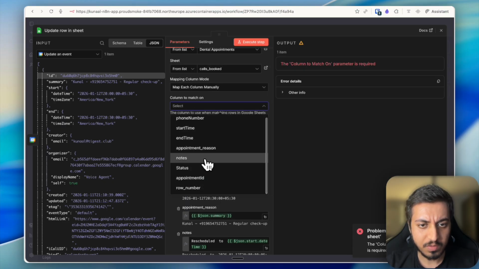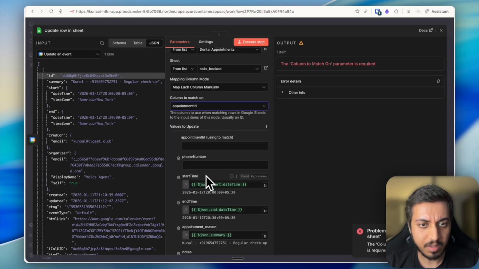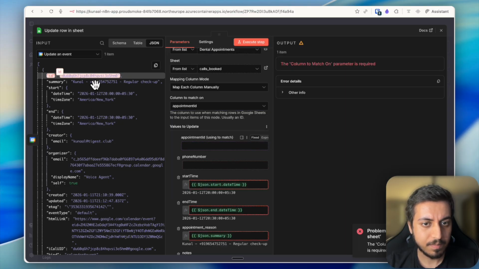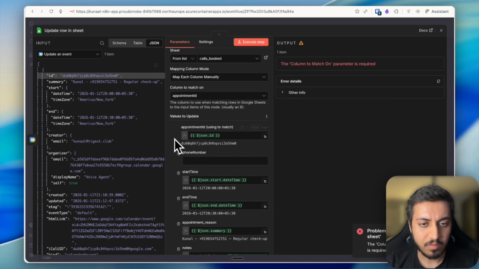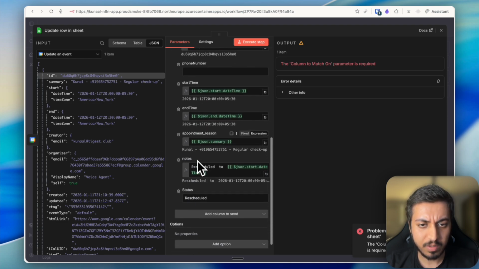And column to match will match on appointment ID. Cool. And phone number again will remain the same, we don't have to do anything.